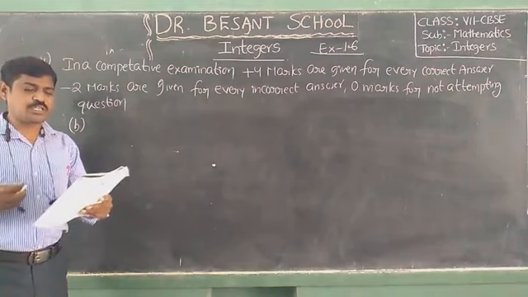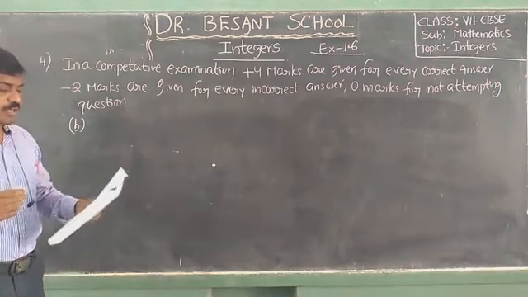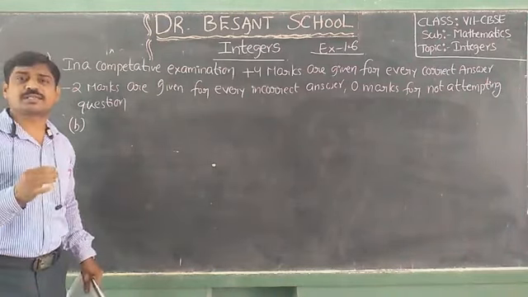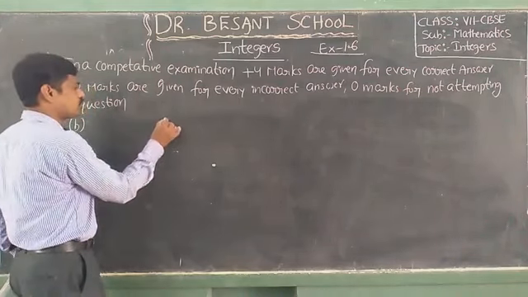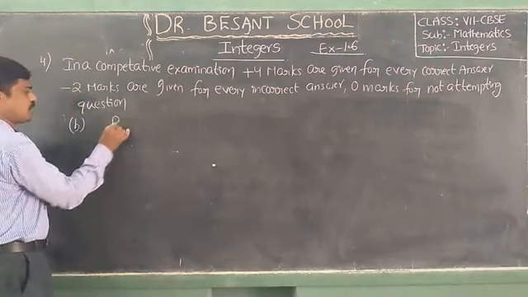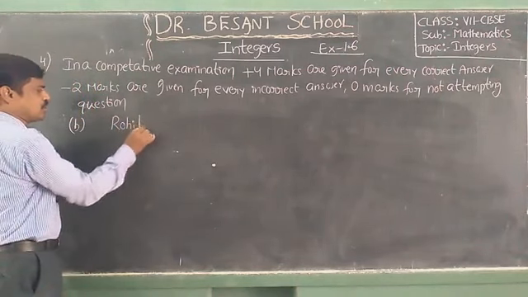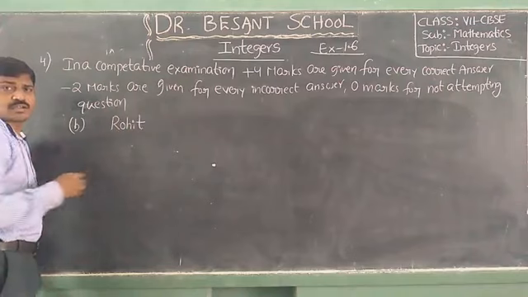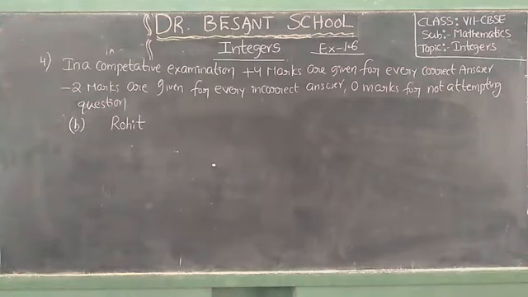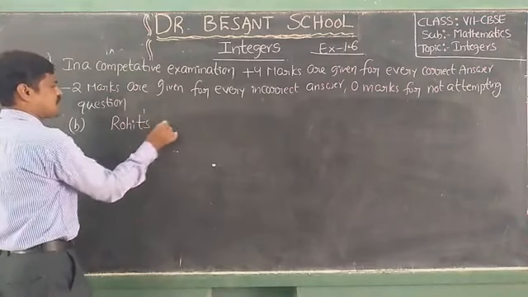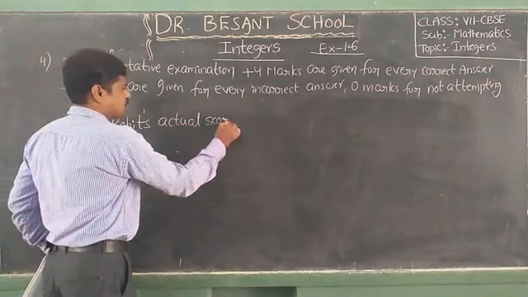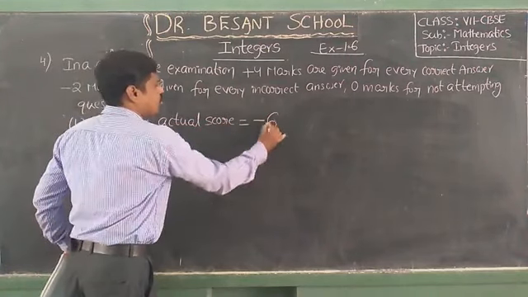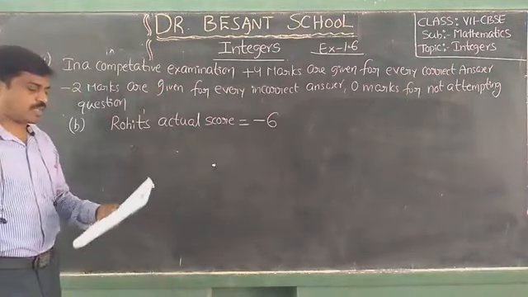Second one, Rohit. Rohit's actual score is equal to minus 6 marks.